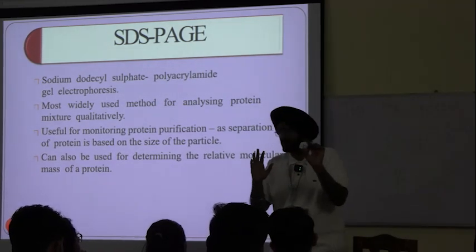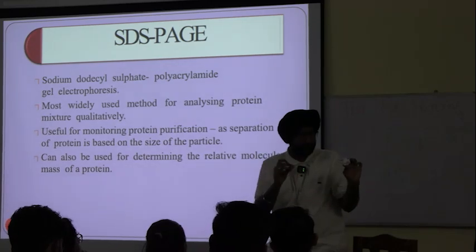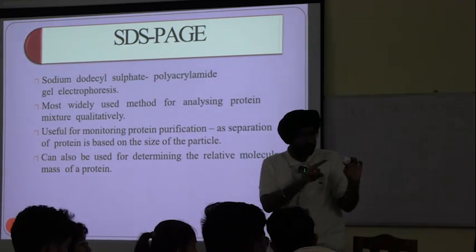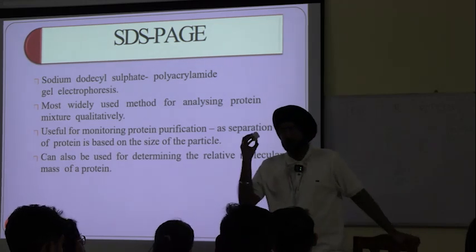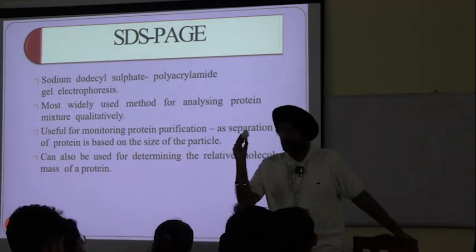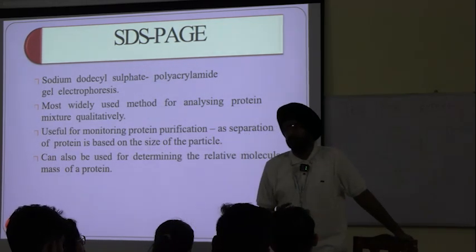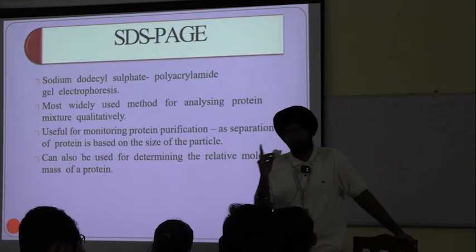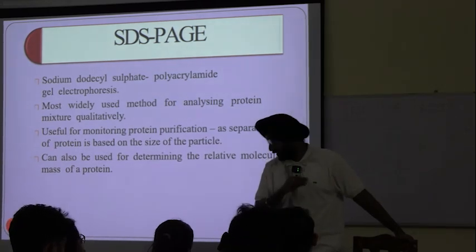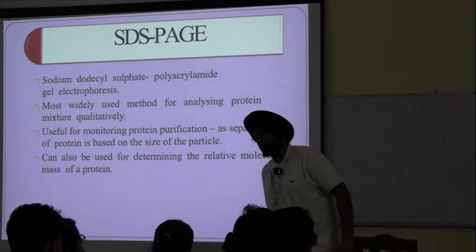I don't know what shape this is. Pay attention here. So the shape of the protein comes into play. We cannot ignore it.